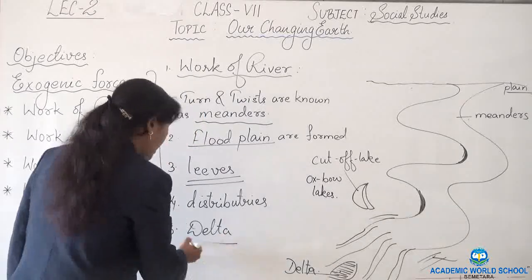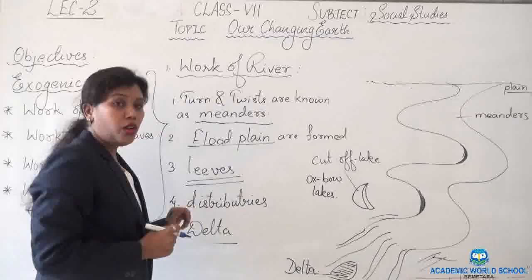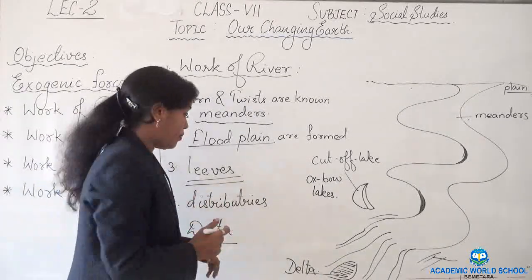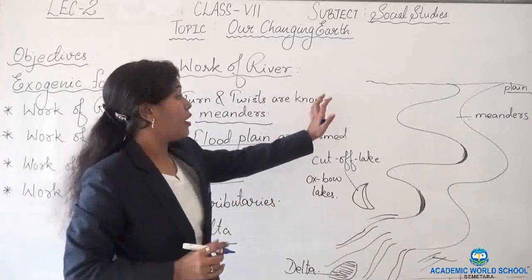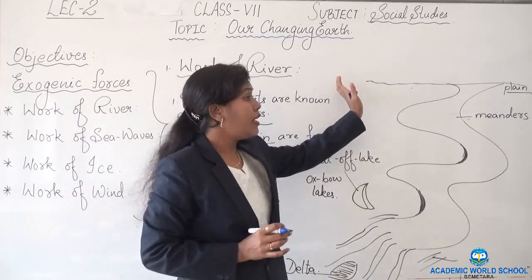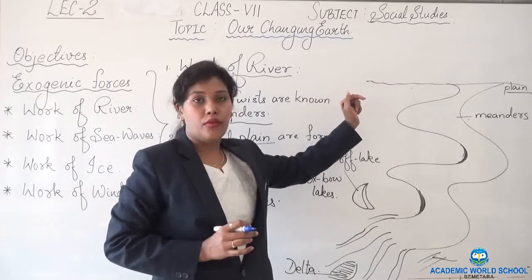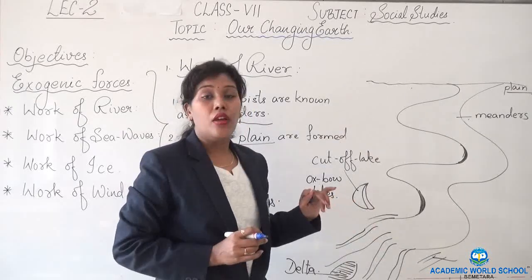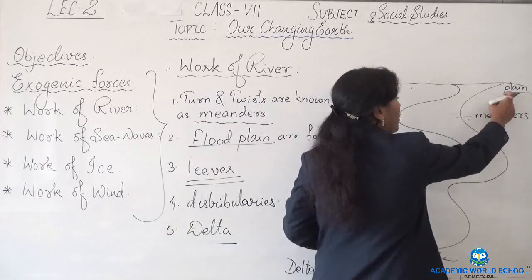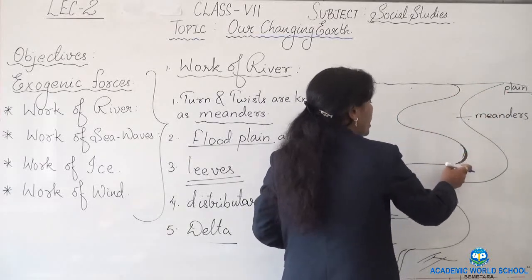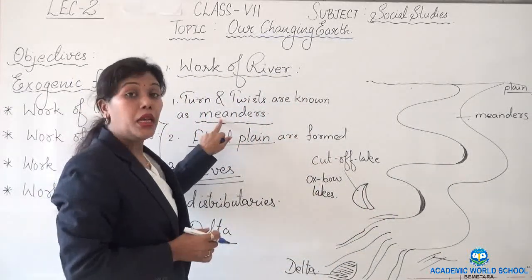Now students, let's see again. When the river erodes, it brings the material. When the river's running water tumbles at a steep angle along hard rocks or a deep valley, it forms a waterfall. After the waterfall, the water reaches the plain. In the plain, when it enters, many turns and twists are formed. These turns and twists are known as meanders.